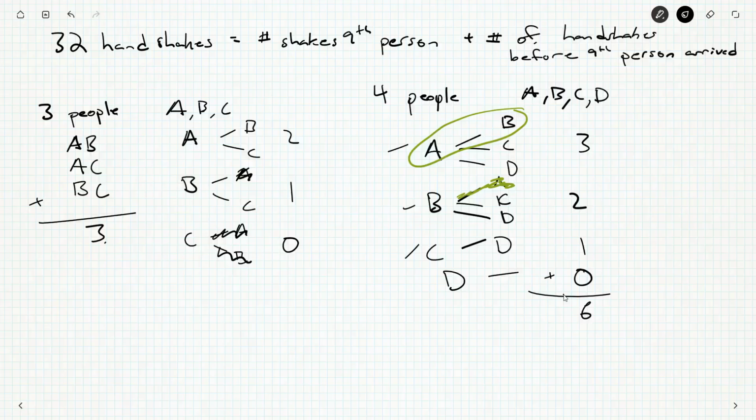Okay. Now we might be able to jump up to 8 people. And if you're not comfortable with that, try working out 5 people. Call them A, B, C, D, and E. And ask yourselves, well, how many handshakes is A involved with?